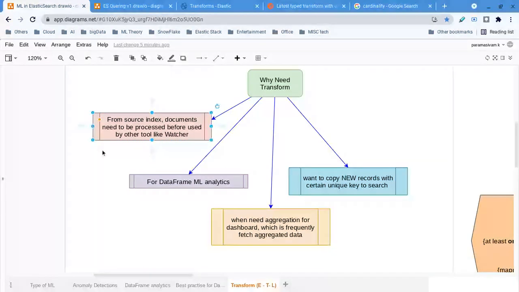Watcher, what it has to do, it is going to fetch the data straight away from the destination index and go for the action. So the advantage is we can see at any time the form of data for which the notification has occurred. That is the easiest way. So that is the third use case we faced and I used.